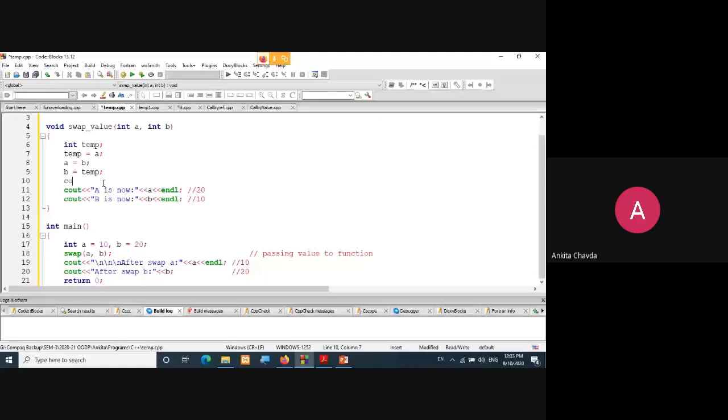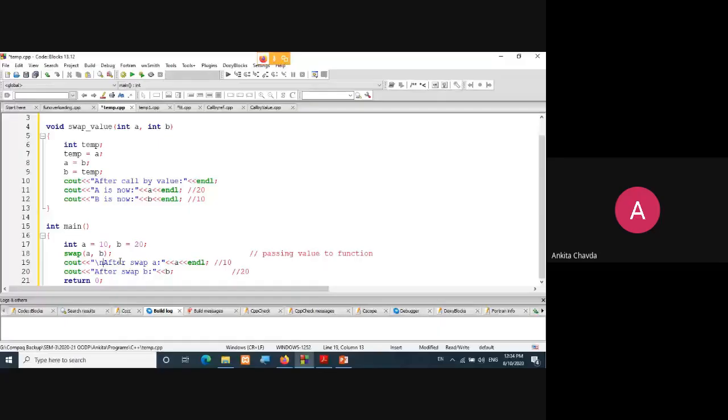And I'll add one more line over here, cout after call by value. Right. So after call by value, I'm getting this. Then here I'll write after call by reference.